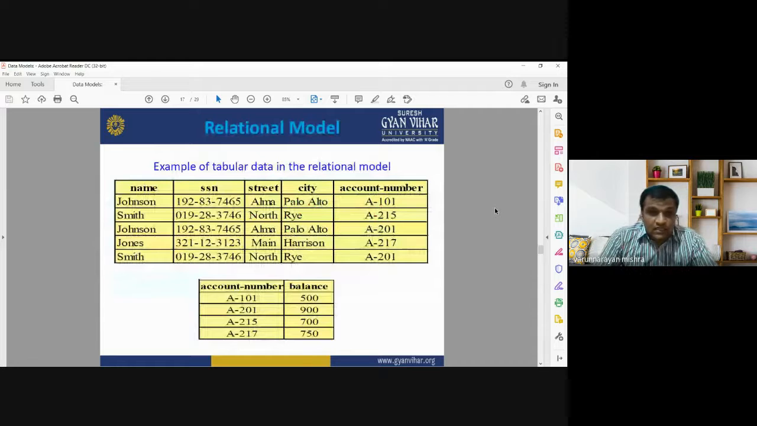This is an example of tabular data in the relational model. It has a data set with the names of customers and their account numbers. There are a total of five columns. These are the attributes: name, SSN, street, city, and account number. The rows of Johnson, Smith, Johnson, Jones, and Smith are the tuples. This is an example of the tabular representation of data in the relational model.